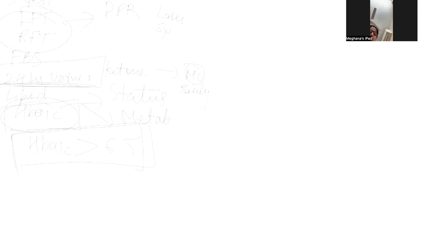So coming to ophthalmological examination, we do OCT, OCT angio, fundus photo, angiography.